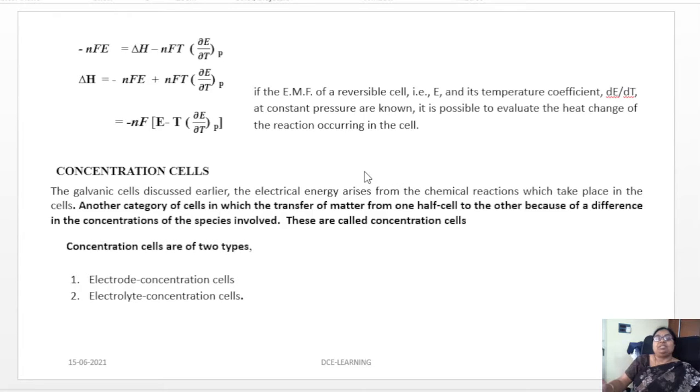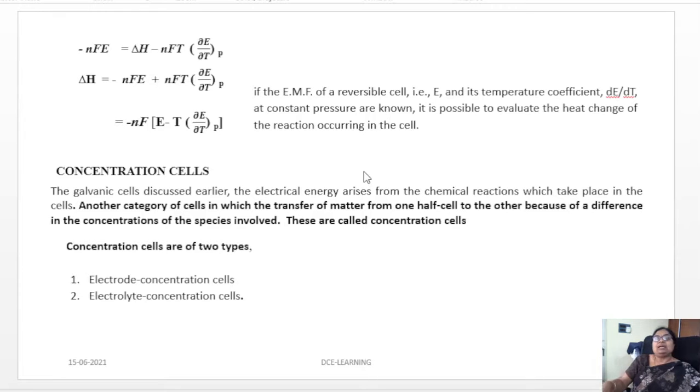Next we go to the meaning of concentration cell. Earlier we already discussed how electrical energy arises. It means chemical energy is converted into electrical energy. How electrical energy arises from the chemical reactions which take place in the cell, that is all we knew about. It may undergo changes that are irreversible or reversible in nature.